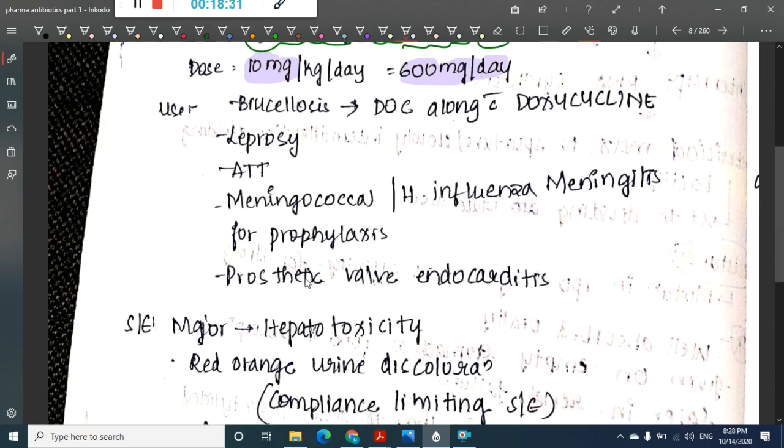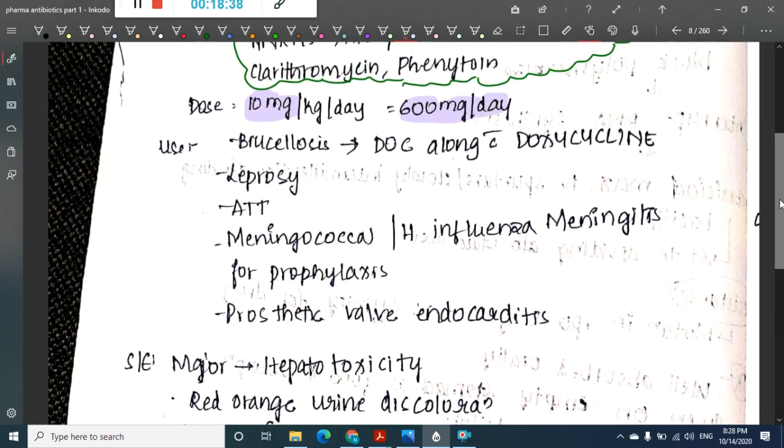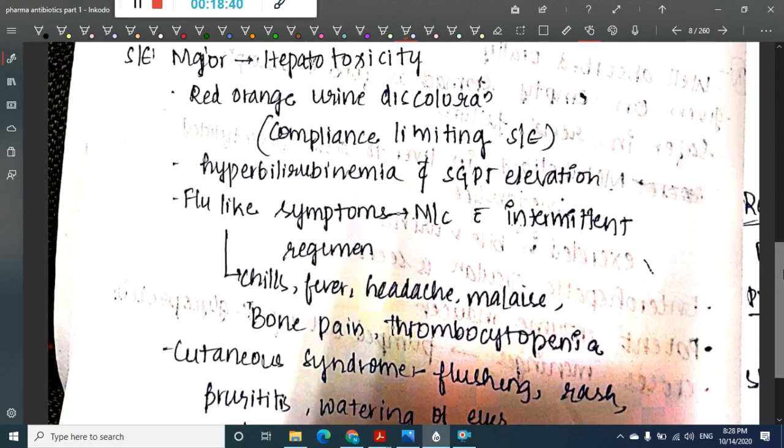You can use it in prophylaxis and for prosthetic valve endocarditis. So these are the cases where you can use rifampicin. Then if you come to side effects, the major side effect of rifampicin is that it is majorly a hepatotoxic drug.